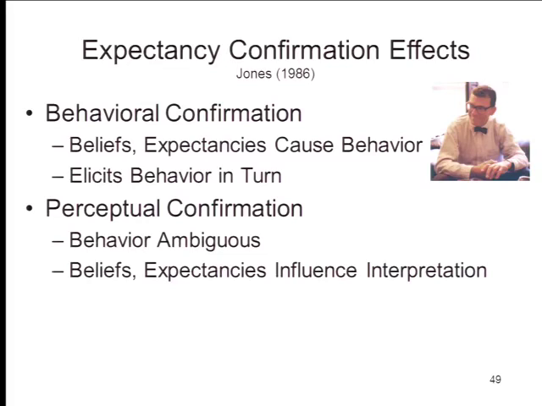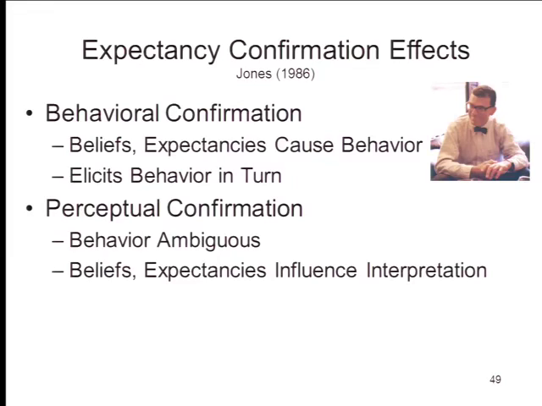The self-fulfilling prophecy is a specific instance of a broader class of effects known as expectancy confirmation effects. And these expectancy confirmation effects come in two basic forms: behavioral confirmation and perceptual confirmation. What you saw in the Pygmalion in the classroom experiment is an example of behavioral confirmation, where the teachers had expectancies about their students, and they behaved in such a manner towards their students as to elicit from the students behavior, objectively observable behavior, like test scores, that confirms the teacher's expectations. Those are the most dramatic examples of the self-fulfilling prophecy.